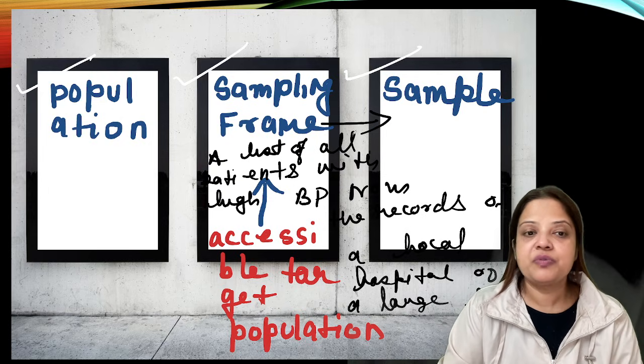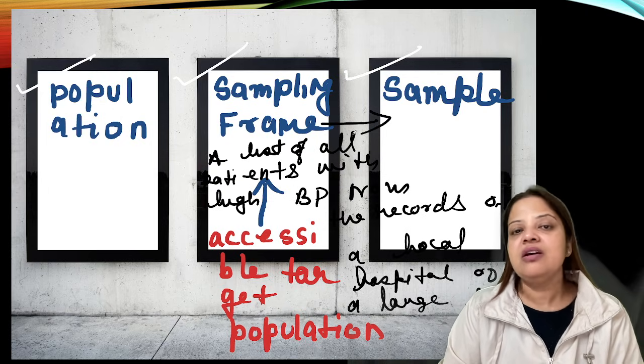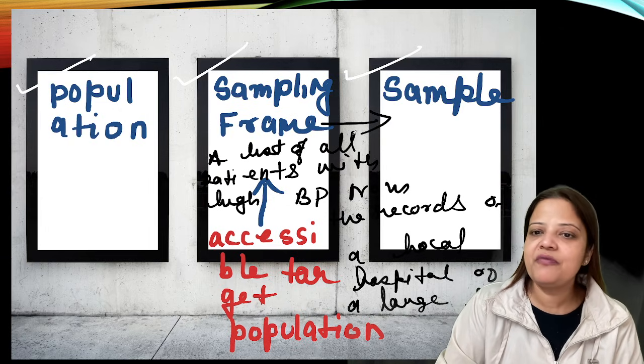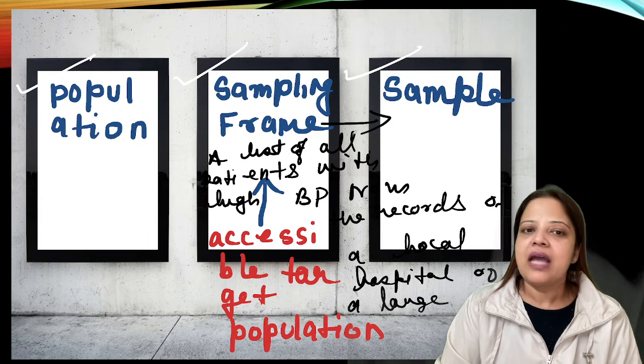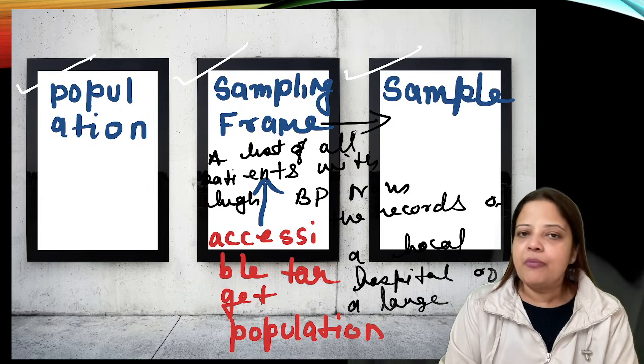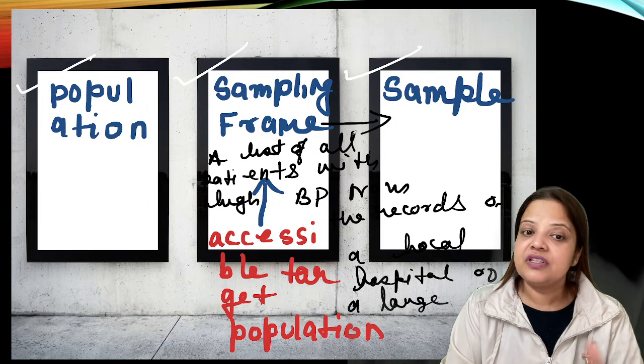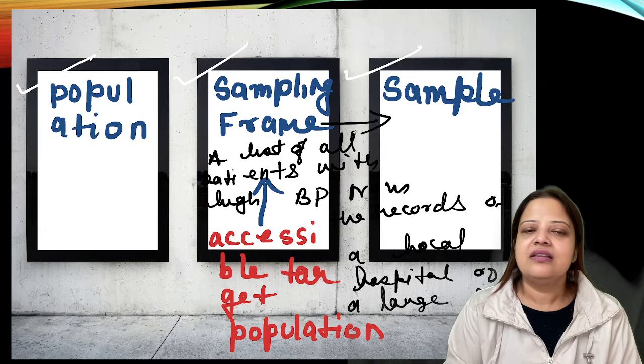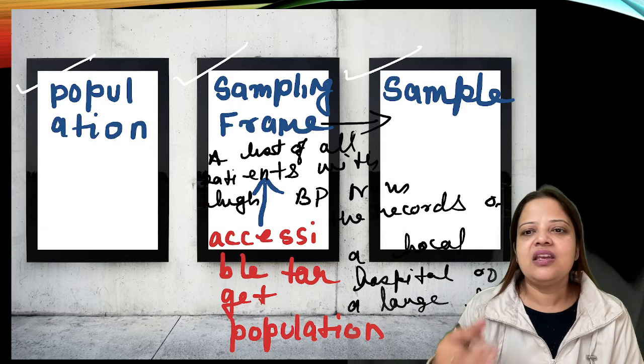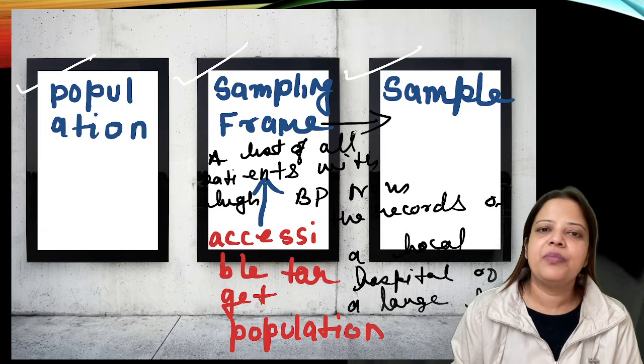So I hope this is pretty clear. What is population, what is sample, what is called sample frame, and what is sampling. And if the sampling frame is accurate, there will be accuracy in the sample. If the sample frame is inaccurate, there will be inaccuracy or error in the sample, right?